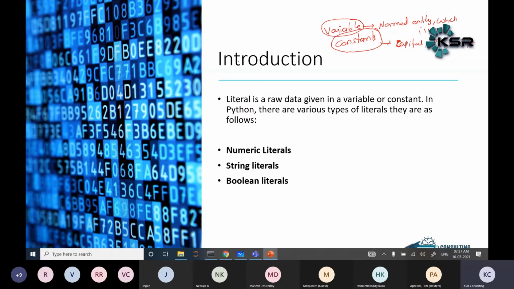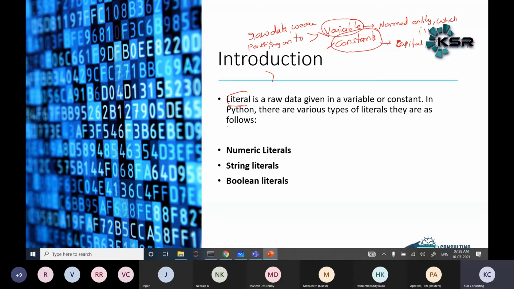Okay. So now literals: the raw data which we are passing to variables and constants is called a literal.